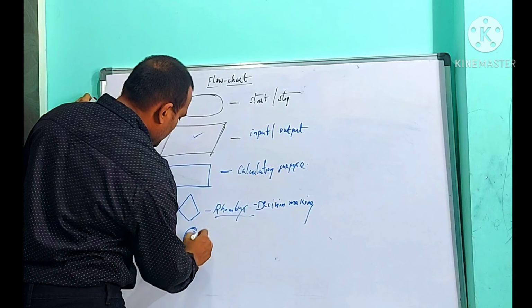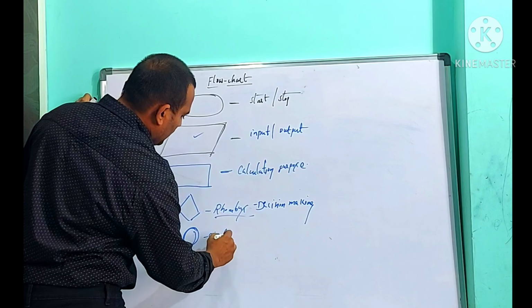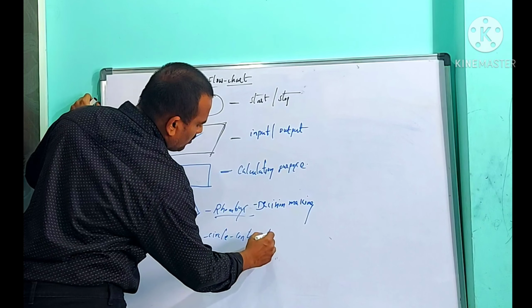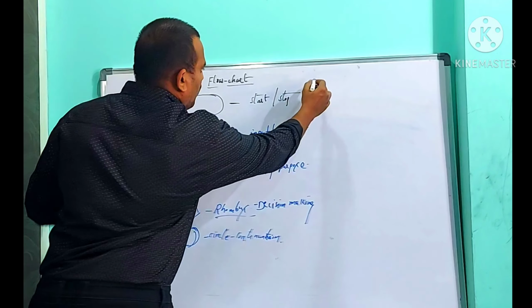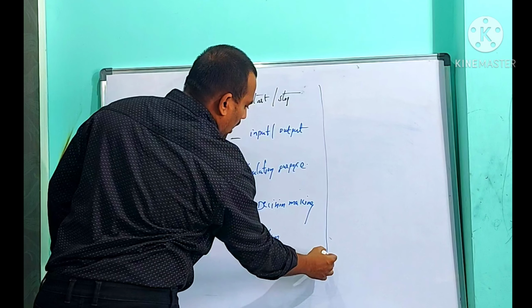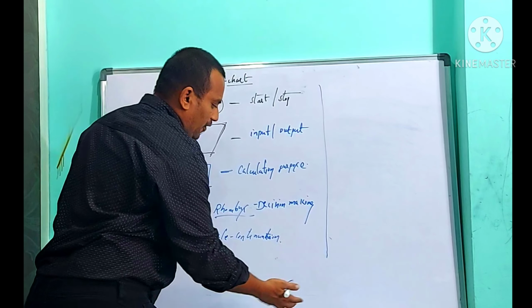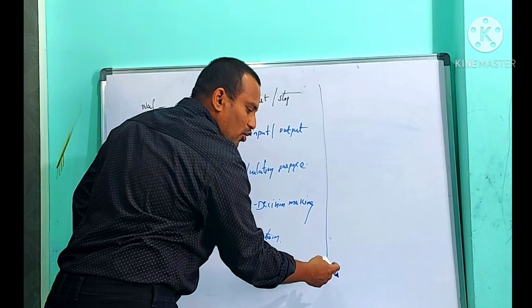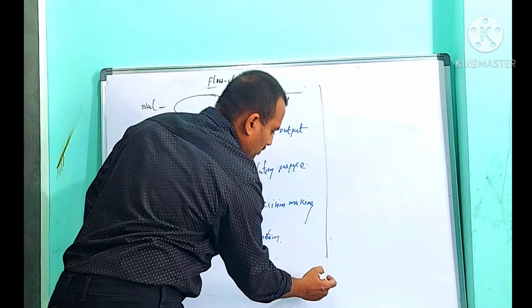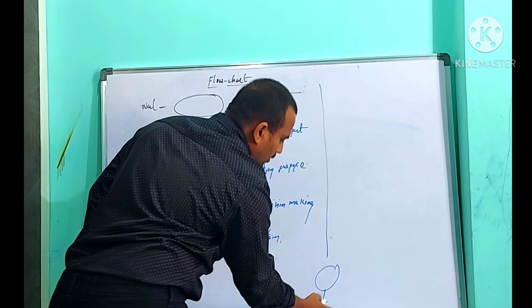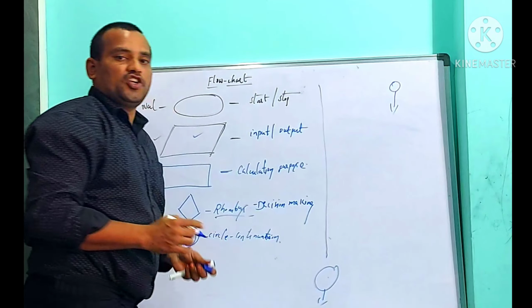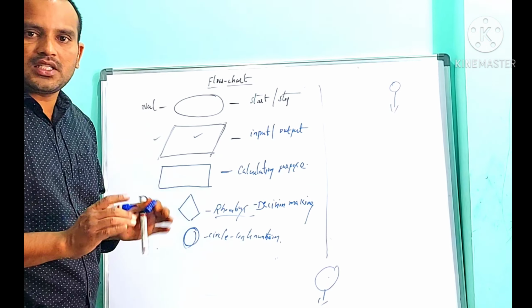Circle. This is called circle, for continuation. What is meant by continuation? While drawing a flowchart, I have 10 steps. 5 steps are completed and the page is over. I want to continue this process on the next page. Then I need to draw a circle here, and on the next page a circle here, like this. Circle represents continuation, meaning not completed.